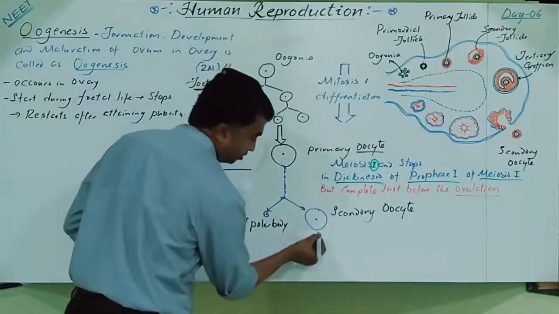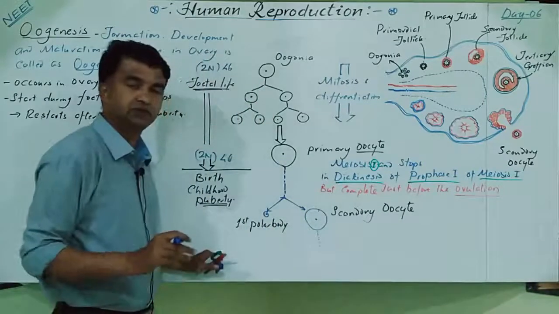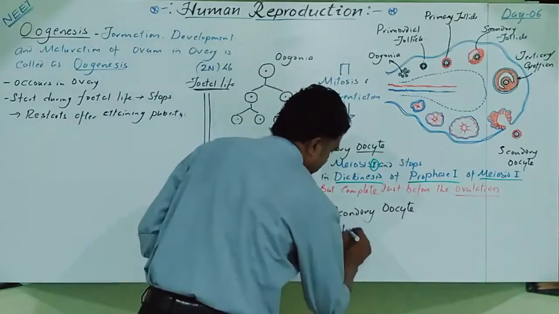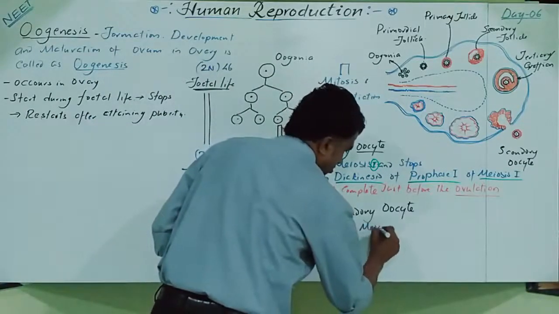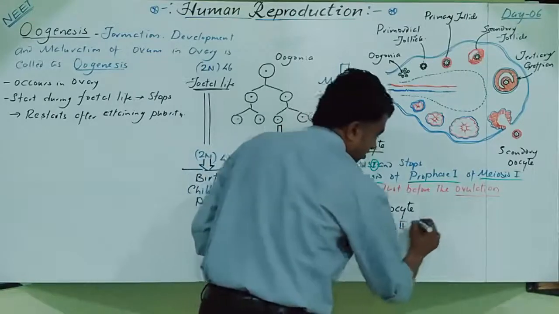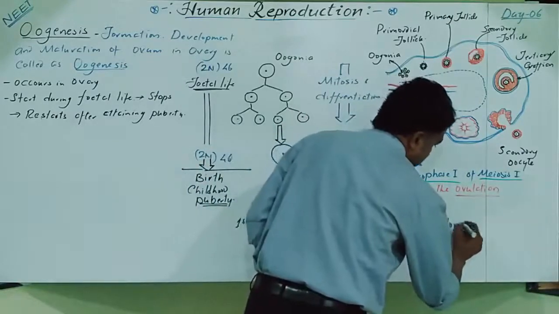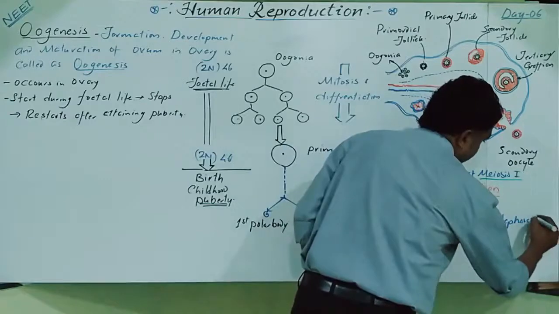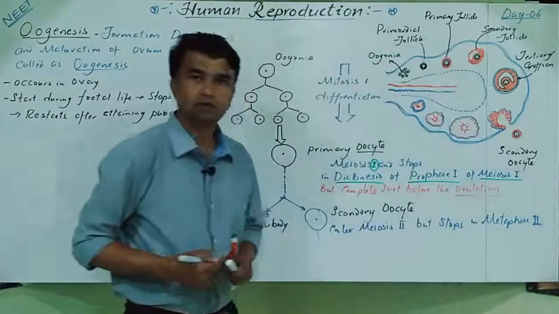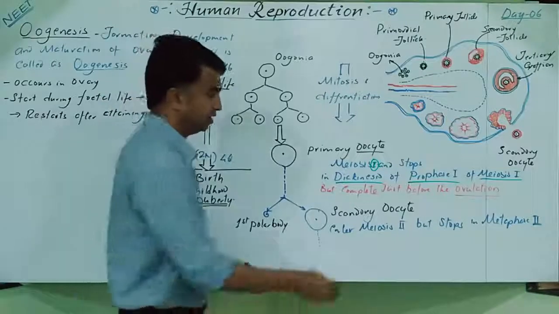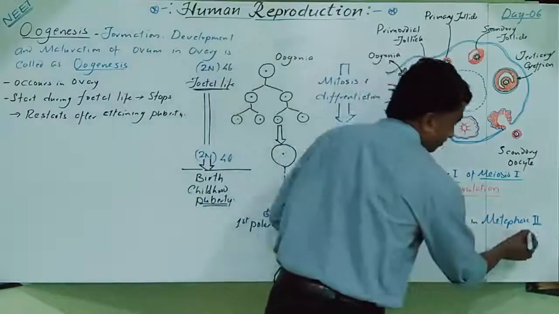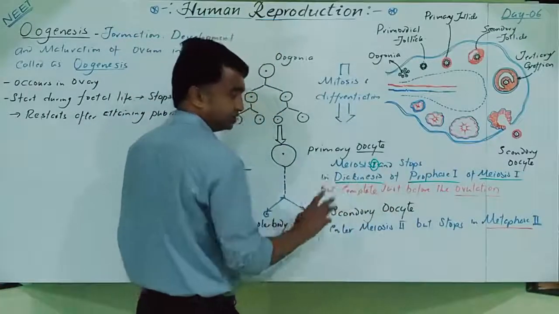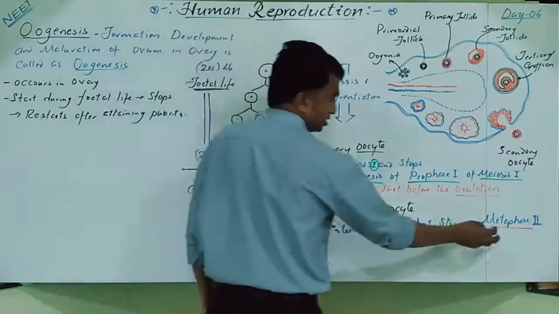So it enters meiosis 2 but stops in metaphase 2. The meiosis 2 will not complete immediately. It will stop somewhere in the metaphase 2. Meiosis 1 is stopped in prophase 1, specifically diakinesis or diplotene. Meiosis 2 stops in the metaphase.